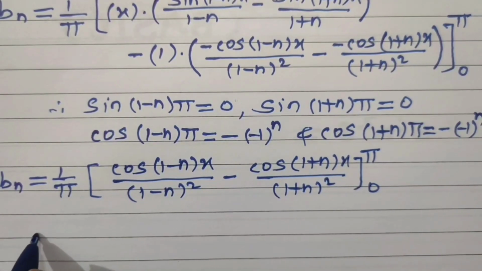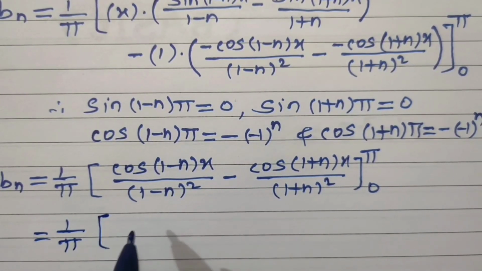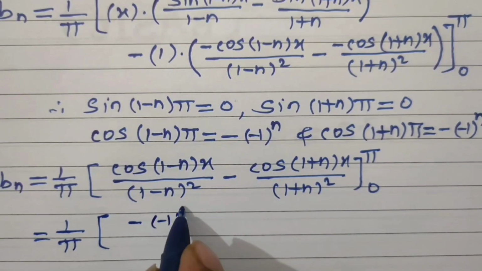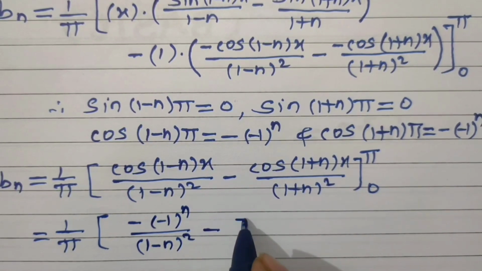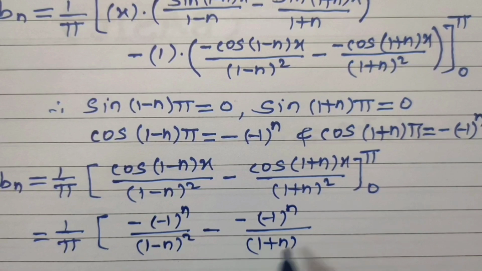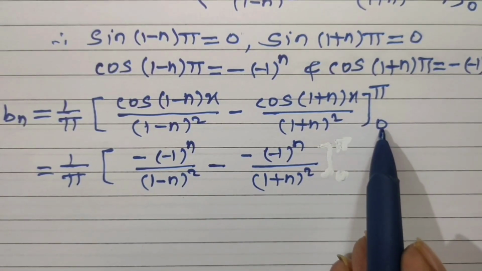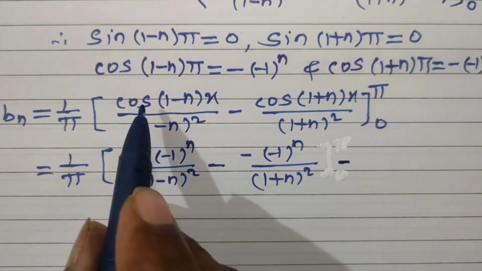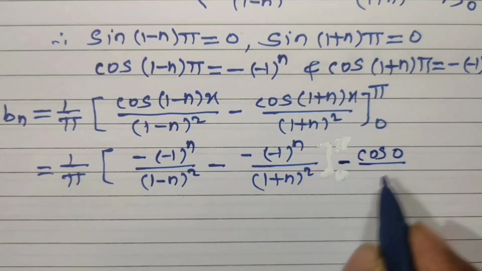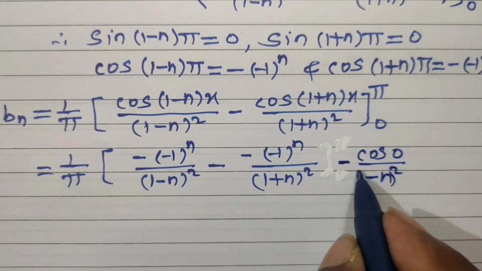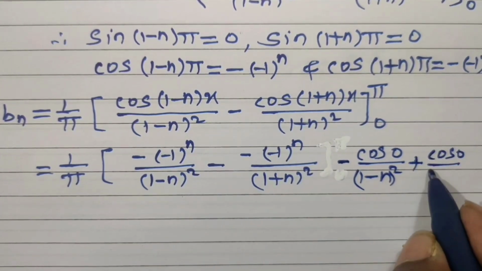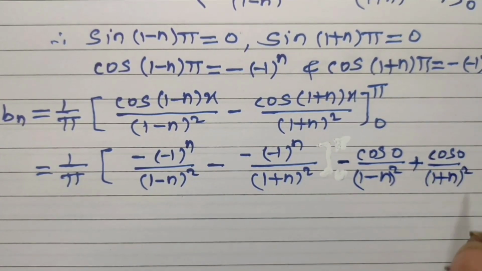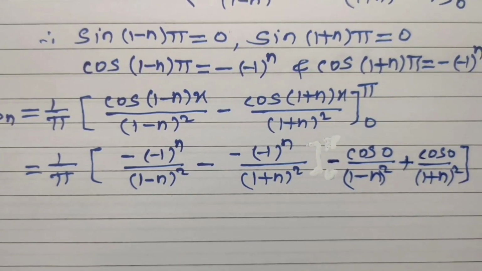Hence bn is equal to 1 upon pi into bracket minus of minus 1 to the power n divided by 1 minus n square of this, minus of minus 1 to the power n divided by 1 plus n square of this. Okay. And if we substitute lower limit, then minus of this becomes cos 0 divided by 1 minus n square. Okay. And minus minus plus cos 0 divided by 1 plus n bracket square. Okay. Bracket close. Now simplify this.